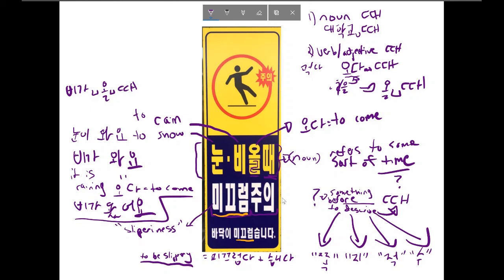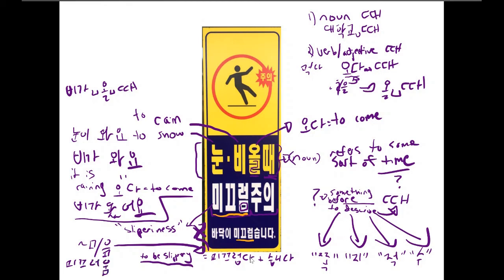If you see this letter here, you might be thinking, well, the reason why this is the noun form of this adjective is because you've added this to it. You might be thinking that because you've probably seen in my lessons or maybe even in my videos that if you add this to a verb or an adjective, you get the noun form of that verb or adjective. And that's true, but that's actually not what's happening here. Adding this to 미끄럽다 would not get you this. That's not how it actually forms. You would actually get 미끄러움. That's what you would get, not 미끄럼.